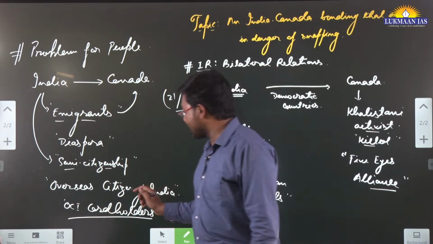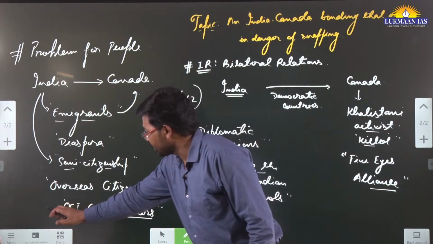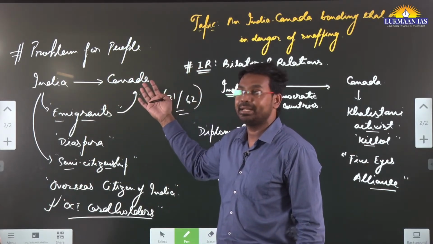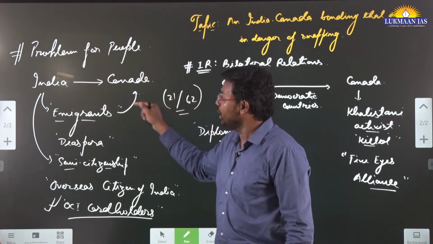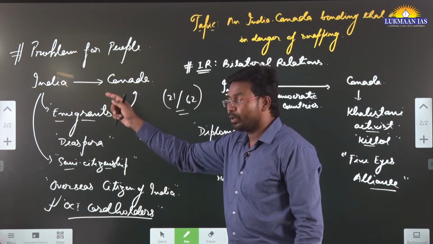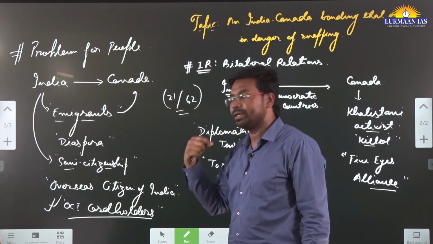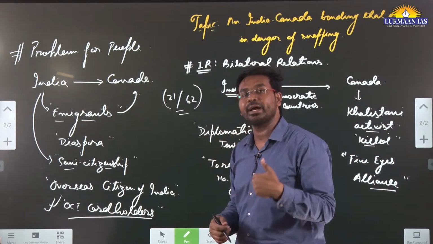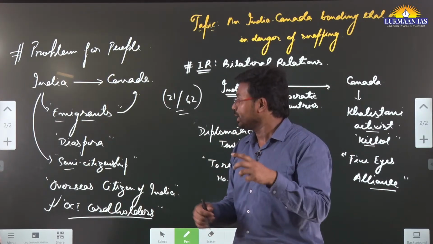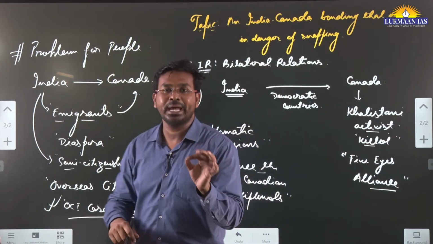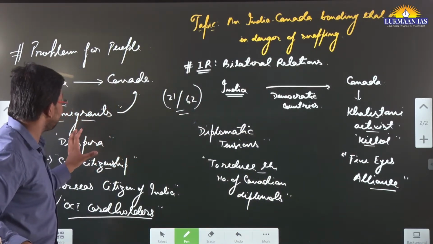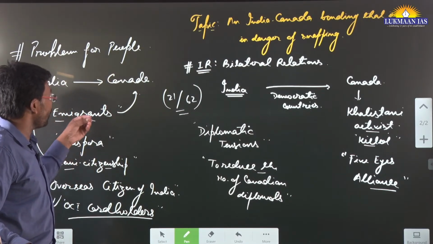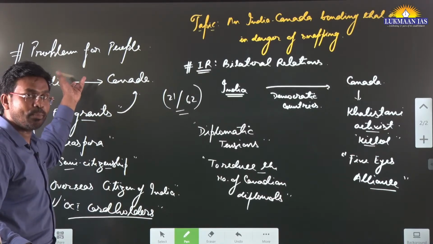So this OCI card holder scheme that we have in India provides these Indian diaspora, who have resided in Canada and are doing business in Canada, a way to come back. These are people who have permanently settled in Canada. However, the government of India gives them some additional benefit so that they can come back to India if they wish to. But the problem it has caused is that these people are facing difficulty in coming back. So this is the bilateral relationship.